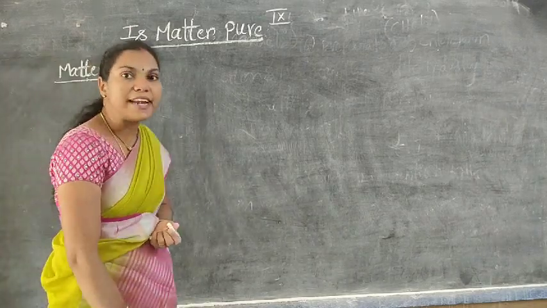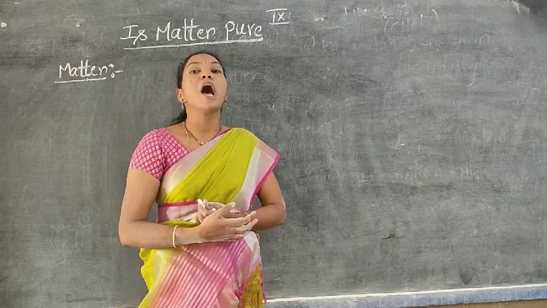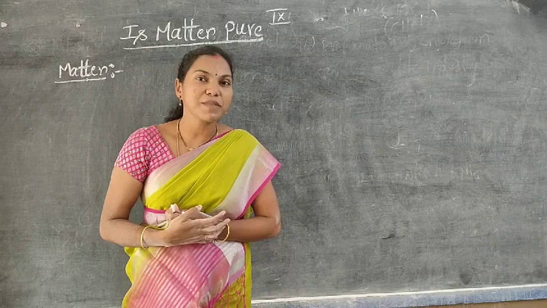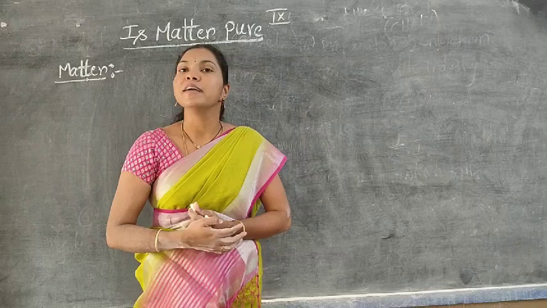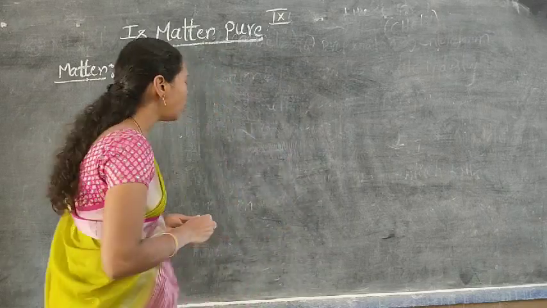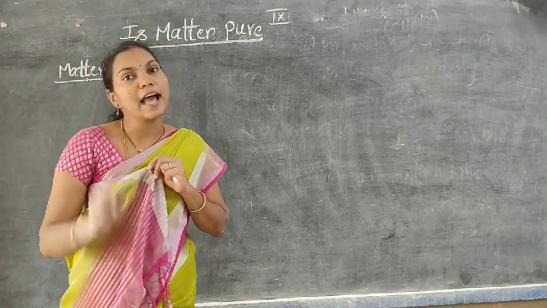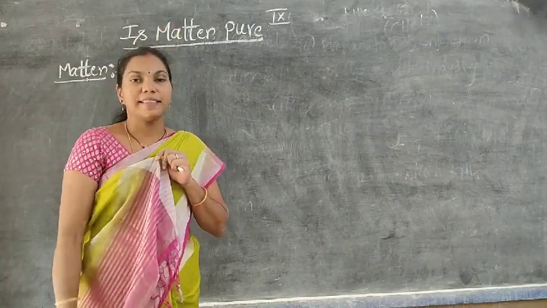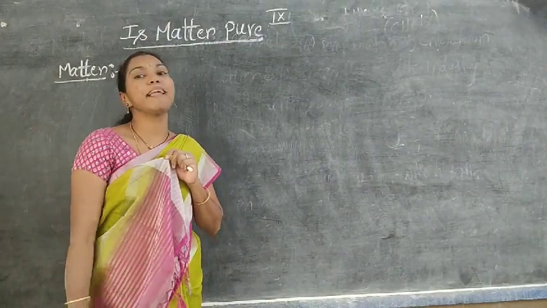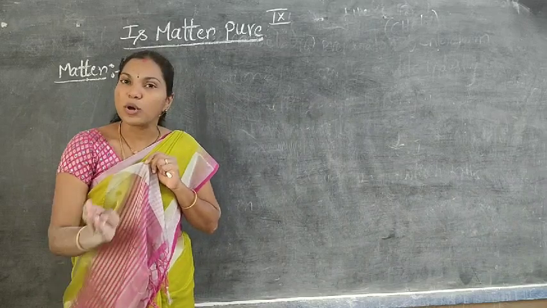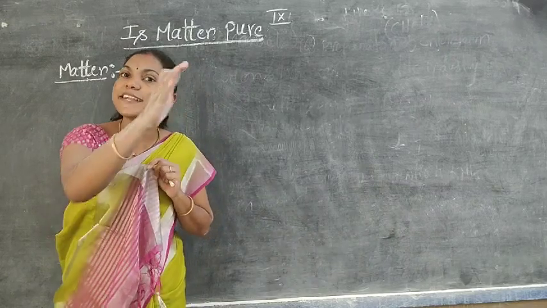In this chapter, we discuss what pure substances are, what mixtures are, and what solutions are, how many types of mixtures there are, and how many types of solutions there are. Based on that, we have to prepare a number of concepts in this chapter. What is the meaning of matter? Each and every particle surrounding us is considered matter. The air is matter. The rock is matter. The piece of chalk is matter. Our surroundings are considered matter.